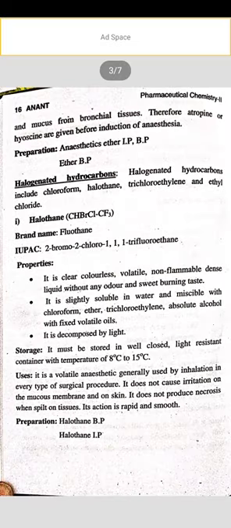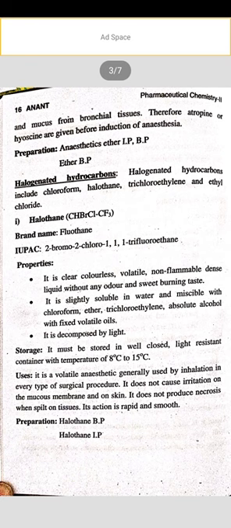The next compound is halogenated hydrocarbons. Halogenated hydrocarbons include chloroform, halothane, trichloroethene, and ethyl chloride. Next, you can see the chemical name of halothane. It's fluothane. The IUPAC name is 2-bromo-2-chloro-1,1,1-trifluoroethane.